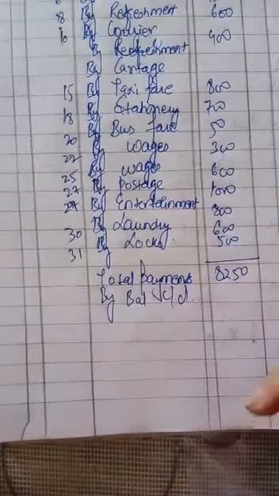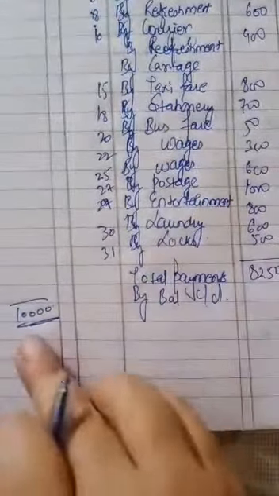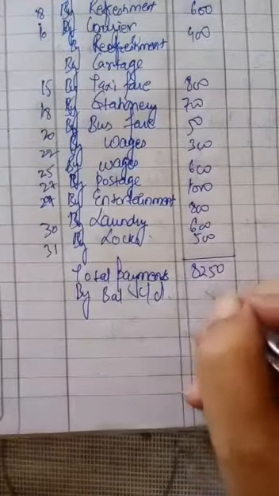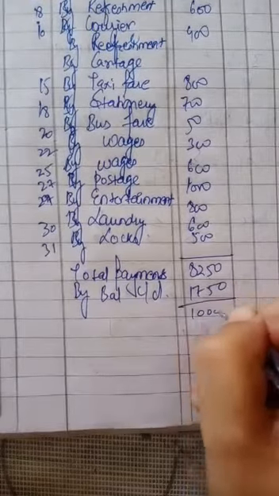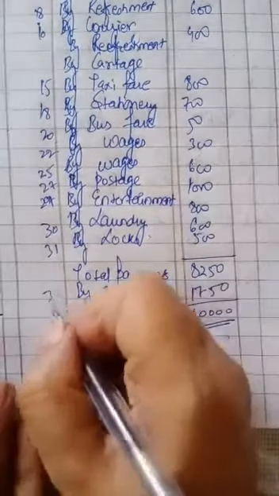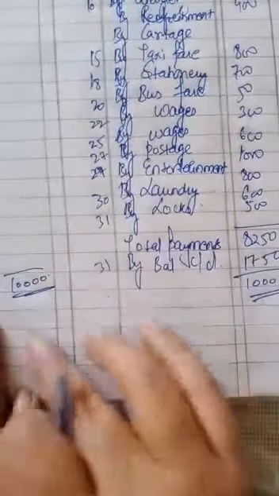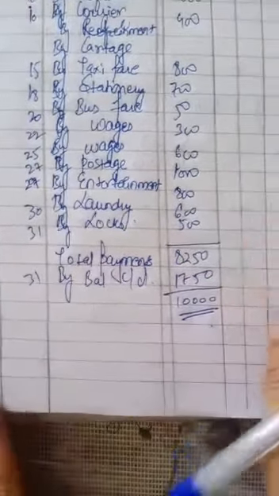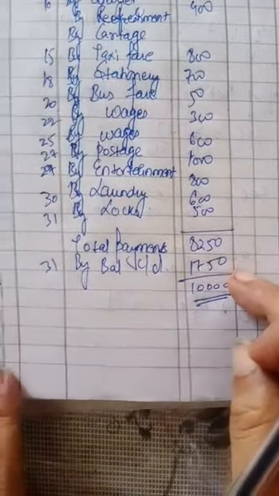Balance carried down. 10,000 was the amount which you have received till now. This is the imprest system. From this 10,000 you will deduct 8250 because you have spent that. 1750 is the balance you are having for balance sheet. On 31st of that month you will write by balance carried down 1750. 10,000 was the imprest amount which you receive as pocket money, and you have already spent 8250. So deduct 8250 from 10,000, you will be having 1750 as balance.